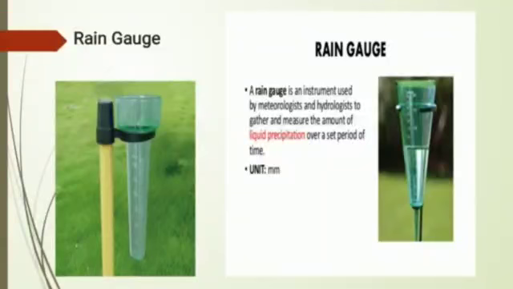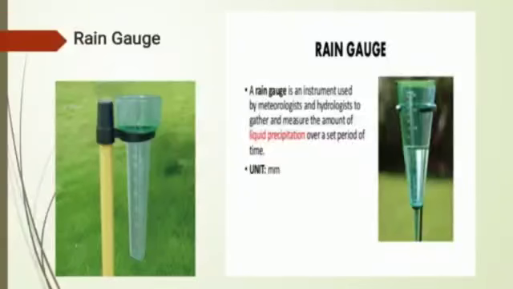It means with a rain gauge we can measure rainfall. Rainfall is measured by an instrument called the rain gauge, and it is basically a measuring cylinder with a funnel on top to collect rainwater.